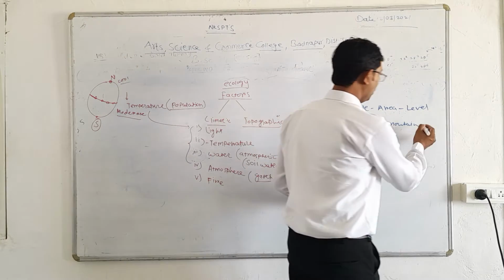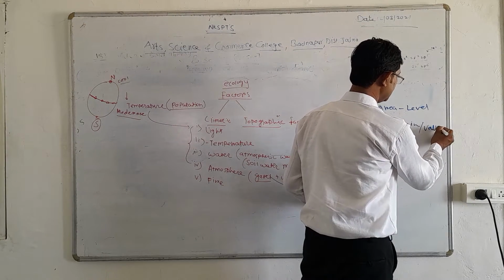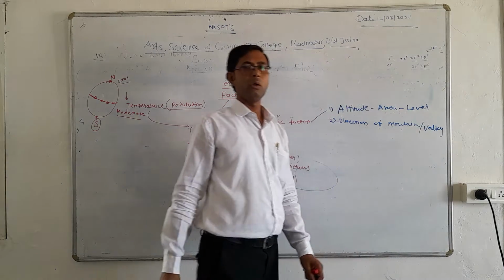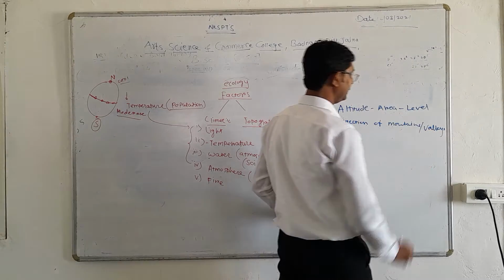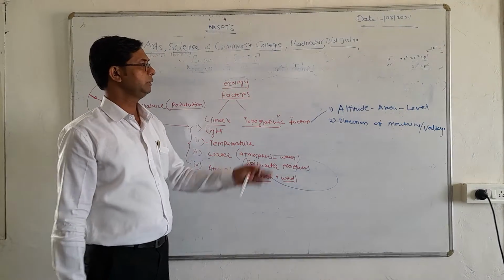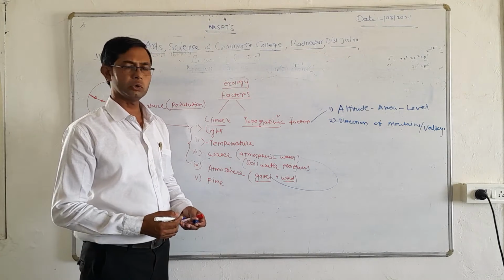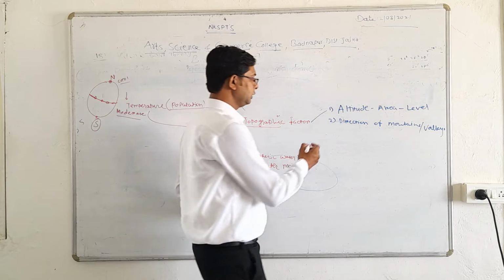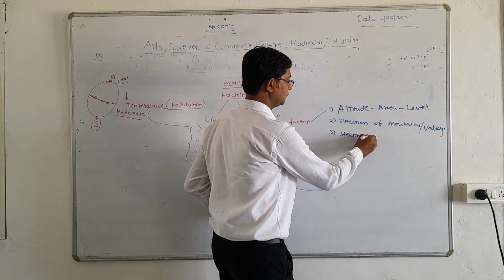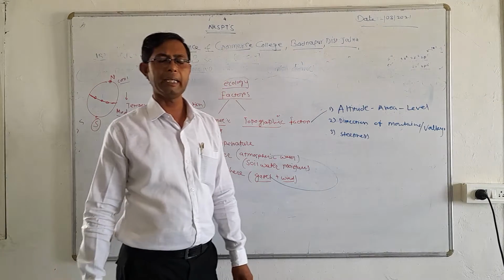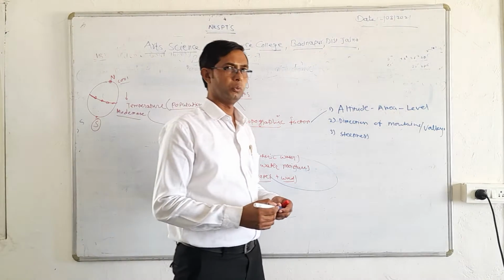Along with mountains we can see valleys, not only mountains, along with the valley or valleys we can say. So mountains are there, valleys are there. So this is nothing but the next important ecological factor. The third ecological factor is there, that is known as steepness and exposure of the slope.